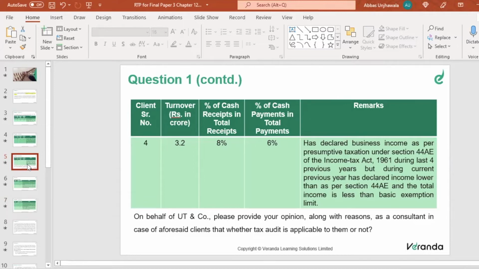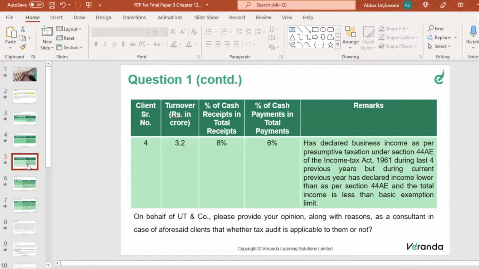It's for them. 44AE is the presumptive scheme for those kinds of assessees who are engaged in those kinds of business. Now here, the assessee has declared income under 44AE during the last 4 previous years, but during the current previous year has declared income lower than as per section 44AE, and total income is less than the basic exemption